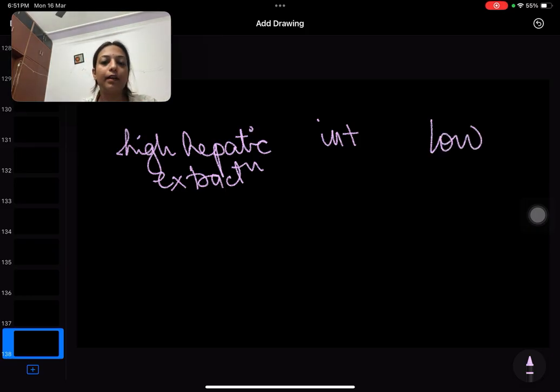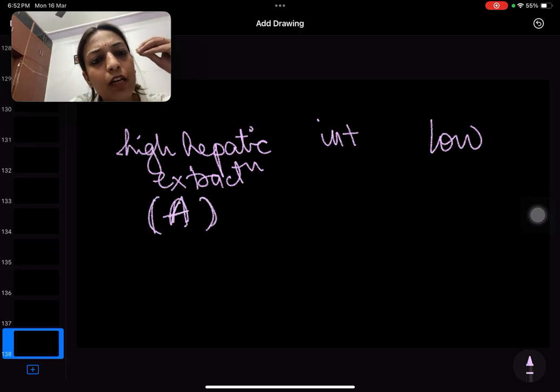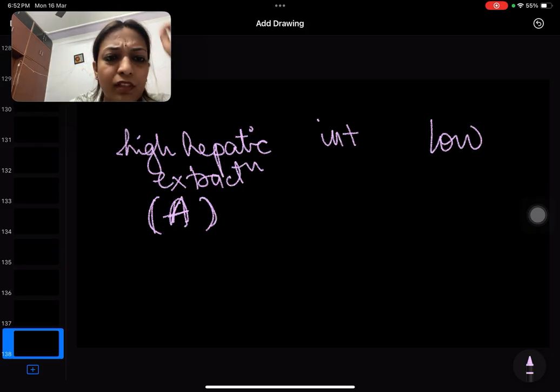What this means is, if I took a drug A, as soon as I took it, most of the drug got metabolized by the liver and rendered ineffective. So I will take a higher initial dose as well as a higher maintenance dose. Why? Because whenever I'm taking drug A, most of the drug is getting metabolized by the liver and a very small quantity of drug is left for its action. This is drug A.